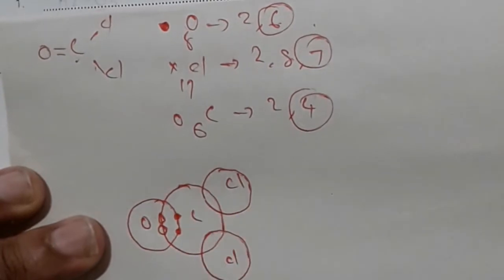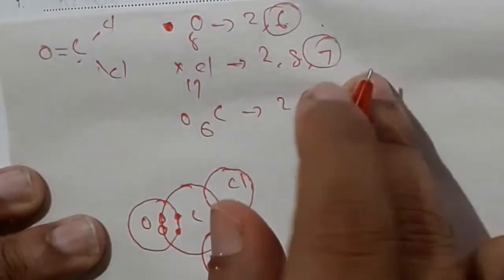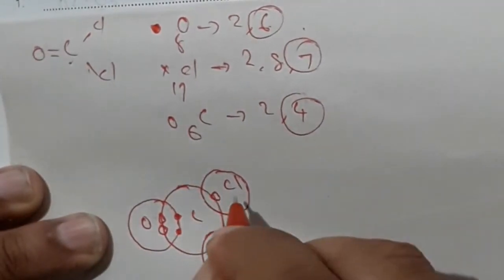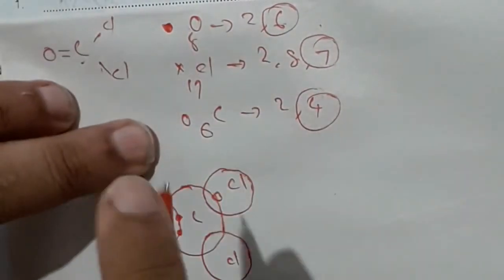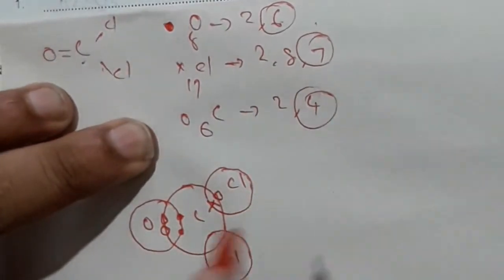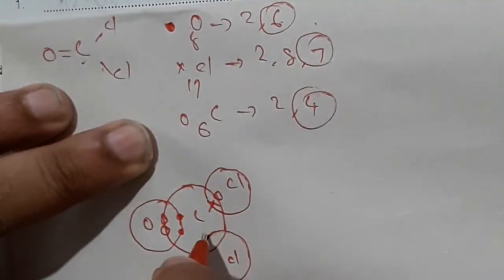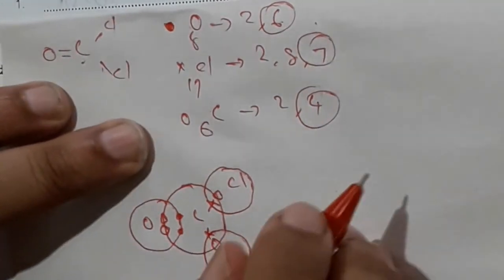Carbon and chlorine share 1 pair of electrons. Carbon 1 electron, chlorine also 1 electron. Okay, similarly here we have to do 1 pair of electrons.